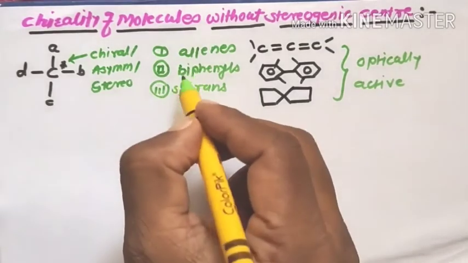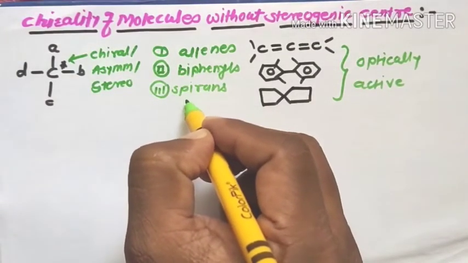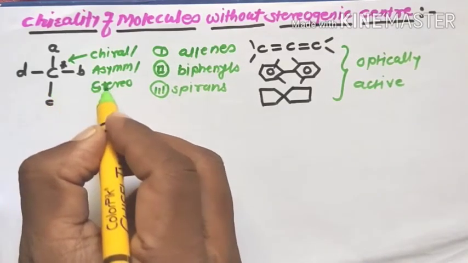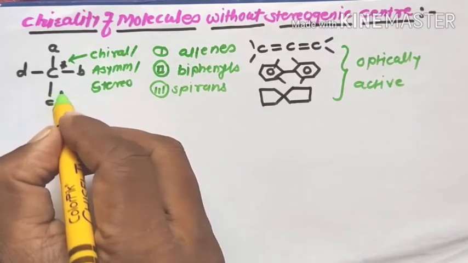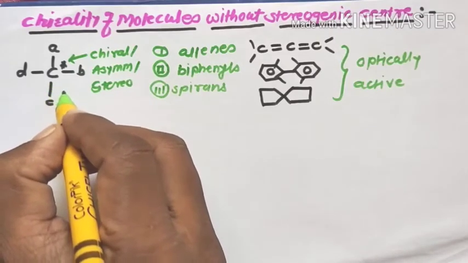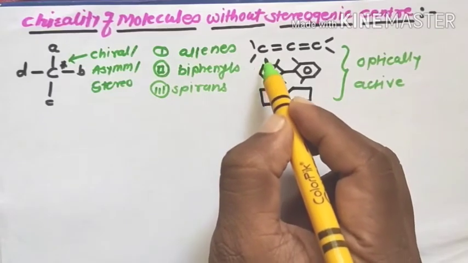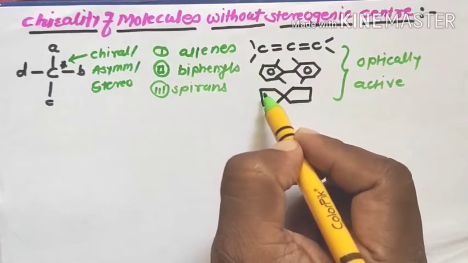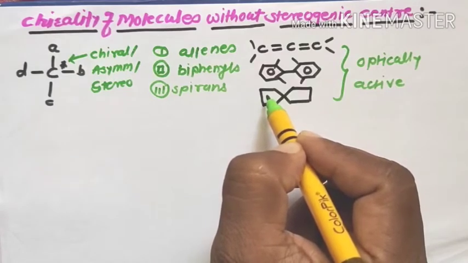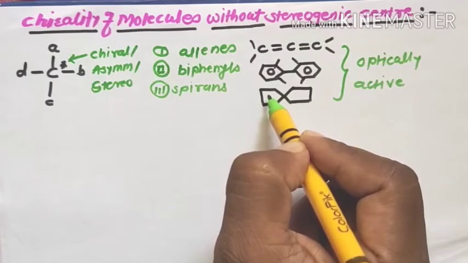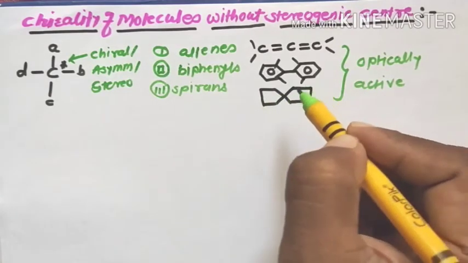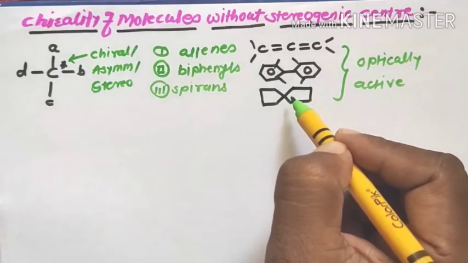The allenes, biphenyls and spiranes do not have asymmetric carbon atoms or chiral carbon atoms. These molecules contain chiral carbon atoms, and this shows optical activity. But molecules like allene, biphenyl and spiran compounds do not contain any chiral centers or stereogenic centers, but they show optical isomerism due to the presence of molecular chirality.